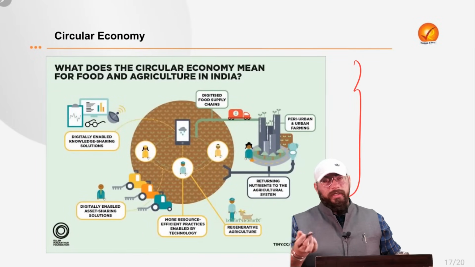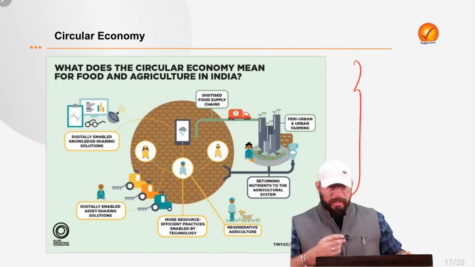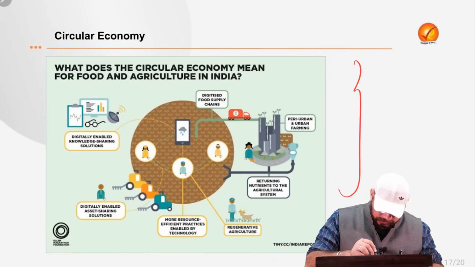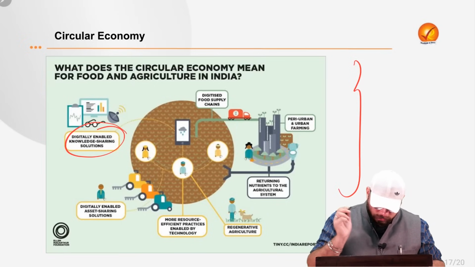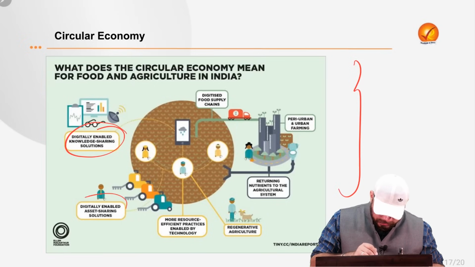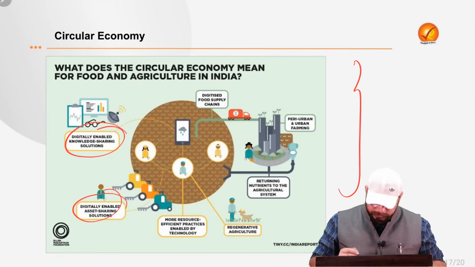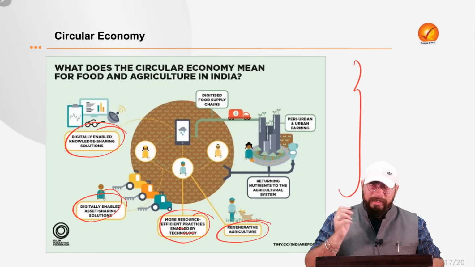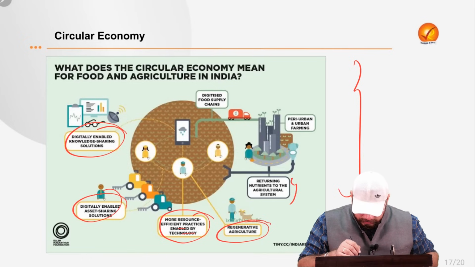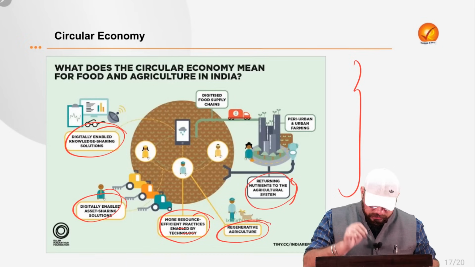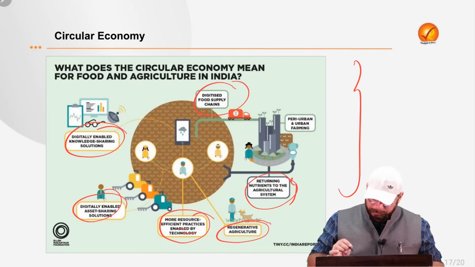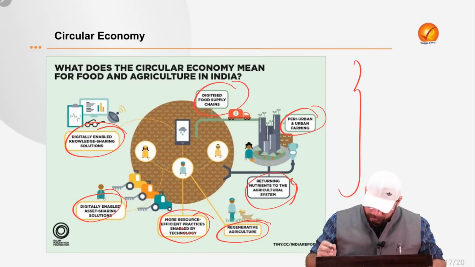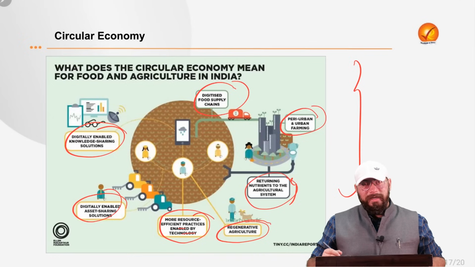Now, in relation to agriculture, also circular economy can be seen. In this diagram, you can see various processes. For example, digitally enabled knowledge sharing platforms, then digitally enabled asset sharing solutions, then resource efficient practices which are enabled by technology, then regenerative agriculture can be seen, right? Then returning nutrients to the agriculture system, digitized food supply chains, then peri-urban and urban farming can be seen.